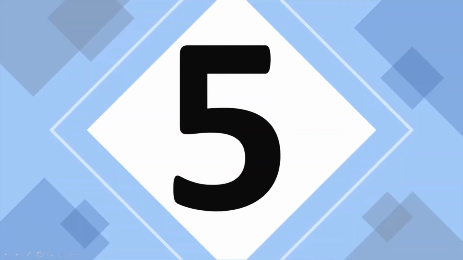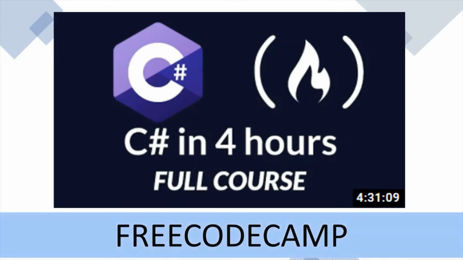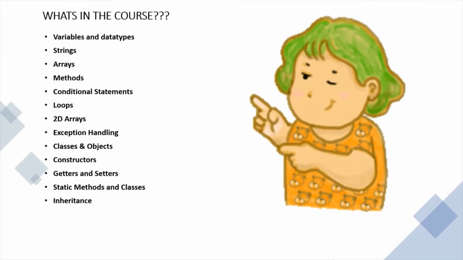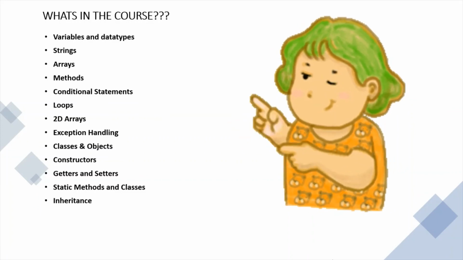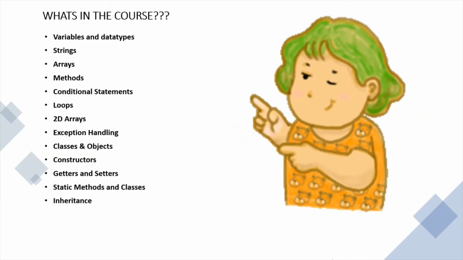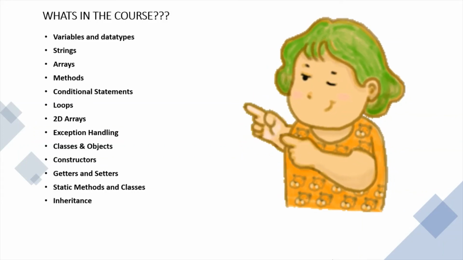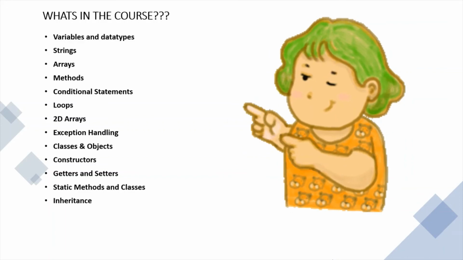The last one in the review is the Free Code Camp's 4-hour C Sharp course. If you want to learn C Sharp really fast, then this is your savior. So let's see what Free Code Camp has given us in this course. Apart from the basic concepts like variables, data types, arrays, strings, methods, conditional statements, and loops, a few other concepts which are covered are 2D arrays, exception handling, classes and objects, constructors, getters and setters, static methods and classes, and OOPS concepts like inheritance.